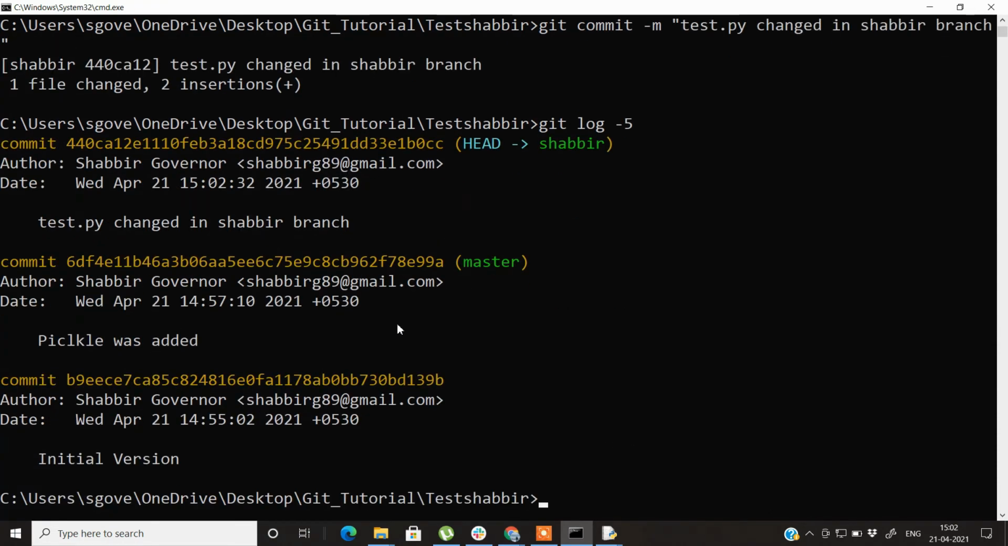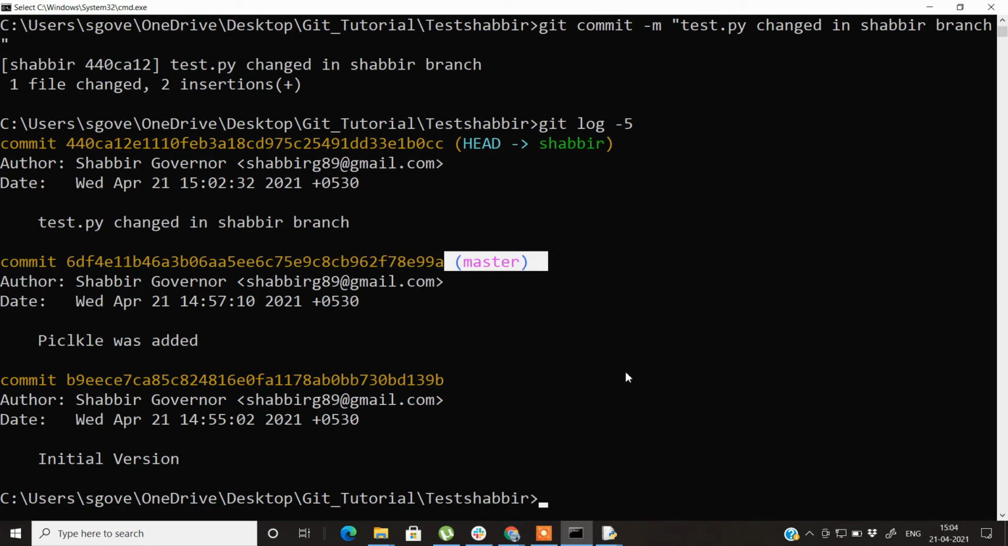Here you can see that in the last 5 git logs, the branch which is ahead in this commit history is the new branch that I have created, and more code has been modified in this branch, whereas the master branch is lagging one commit behind. And here you can also see the message that test.py was changed in the Shabbir branch, but the code changes that were done in my branch have not been added yet to the master branch.